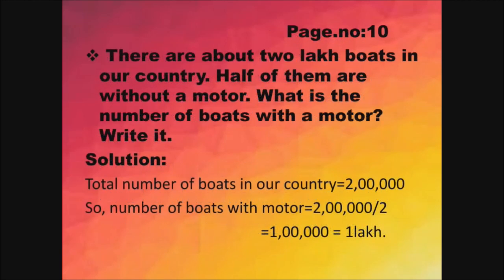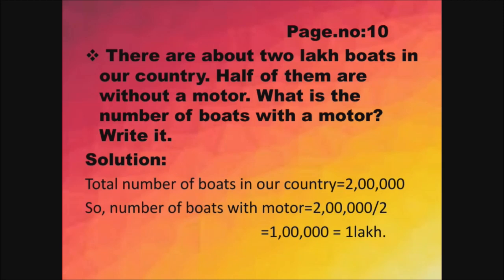Next, we have another problem on the same page, page number 10. There are about 2 lakh boats in our country. So the total number of boats in our country is 2 lakh. Half of them are without a motor. So from that 2 lakh, half the boats are without a motor. Now we have to find the number of boats with a motor. Write it. So here you have a solution.